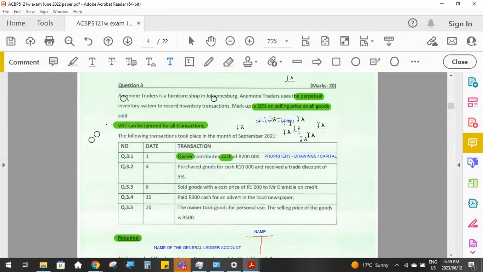So they've told us here that the markup, so that means we work out our profit by working out 20% of the selling price. So that means the selling price is going to be 100%, which will make the cost 80, and our markup is 20%. Okay, they told us that the profit is 20%, and they said that it's 20% on selling.